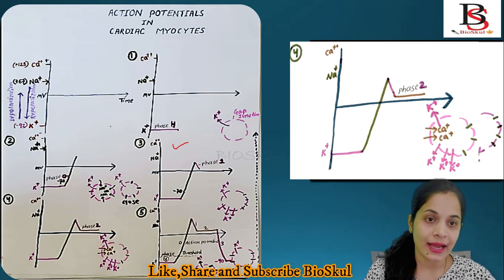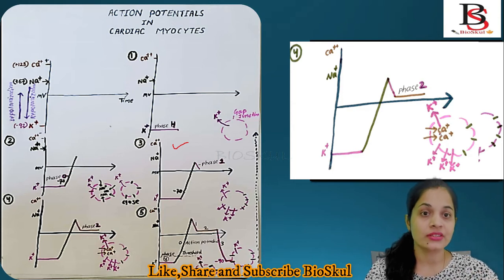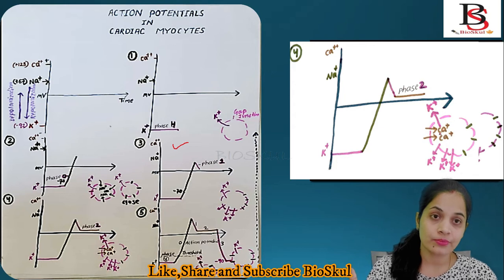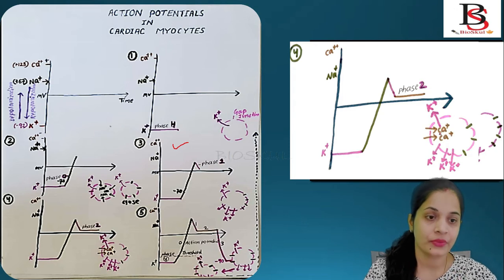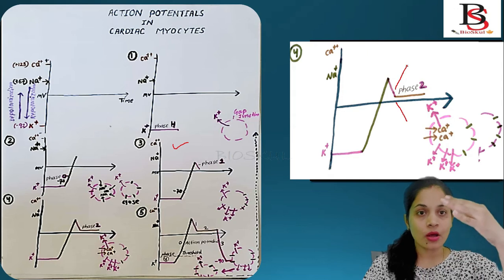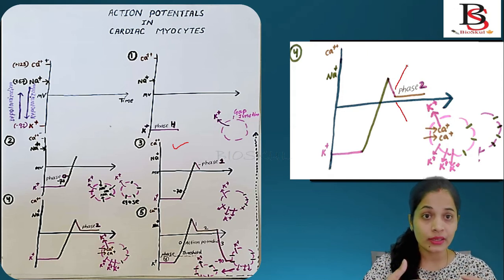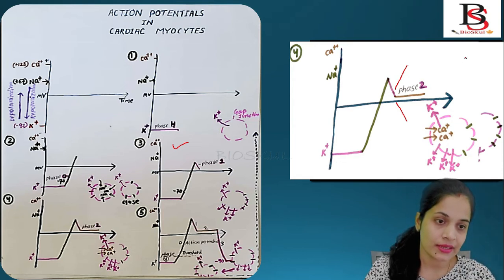What is that? At that time, the calcium voltage-gated channel gets opened. As the calcium channel opens, calcium ions, like sodium ions, move from outside the cell to inside the cell, and this causes a positive membrane potential. So in this situation, the potassium ion causes the membrane potential to go down, whereas the calcium channel causes it to go up. Because of this up and down movement, what line will you get? You will get a flat line. See, here this one is the flat line.